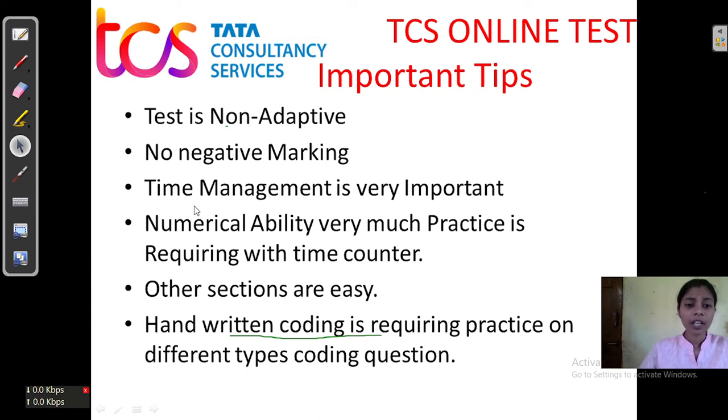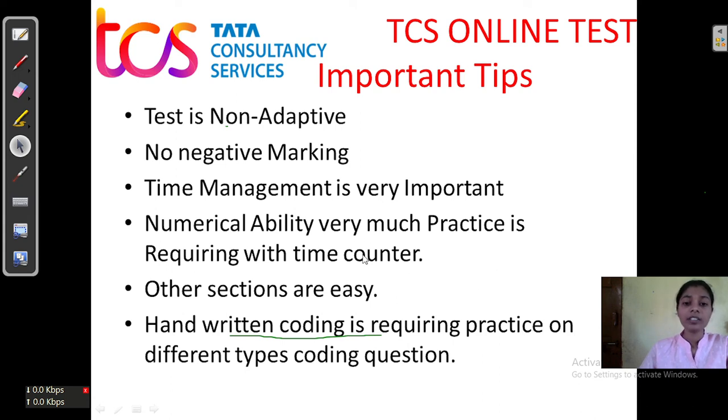Also talking about time management, time is very important because there are only 40 seconds for verbal ability and about 1 minute 20 seconds for numerical ability. The numerical ability questions are very tough and cannot easily be solved in 1 minute 20 seconds.